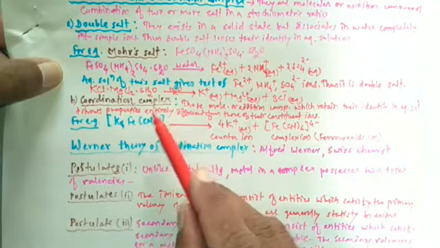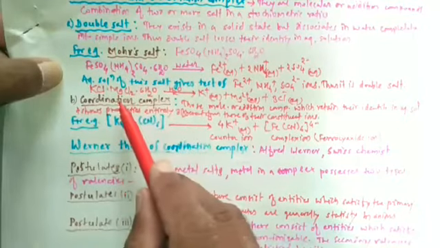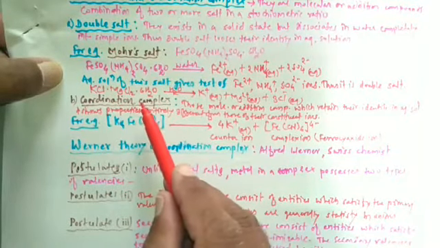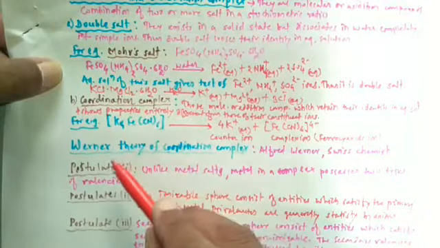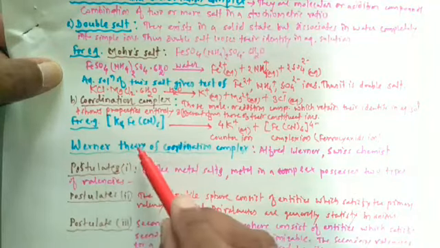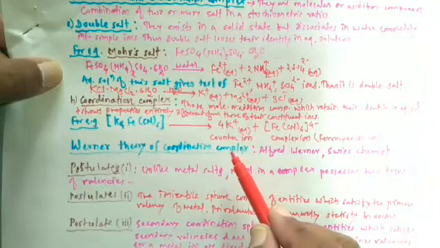So after studying the meaning of double salt and coordination complex, now we are going to study the next article, and that article is Werner theory of coordination complex.